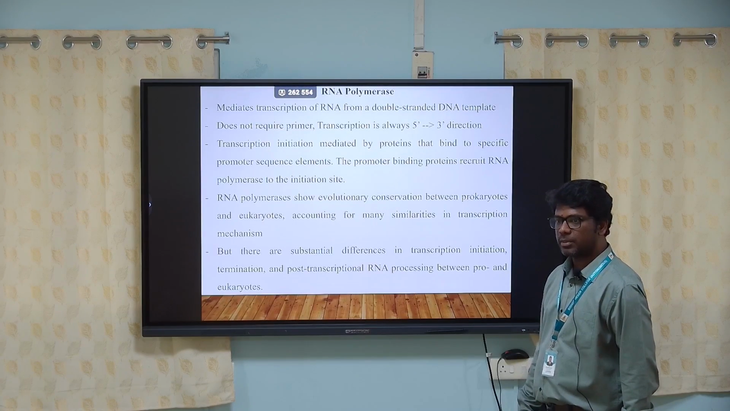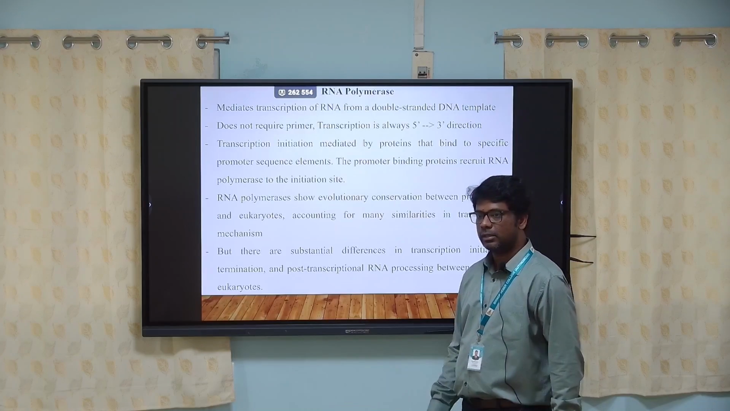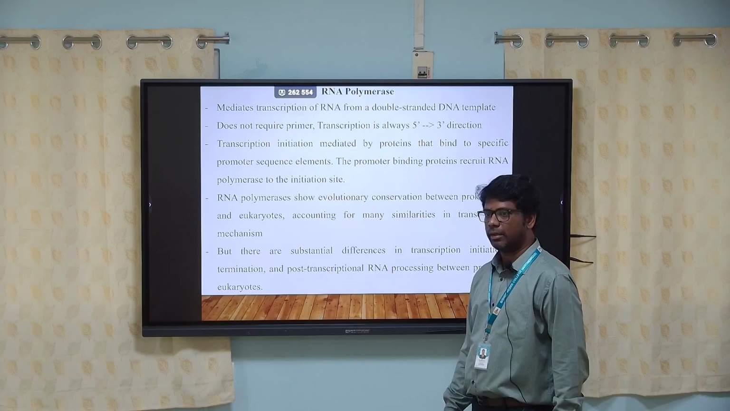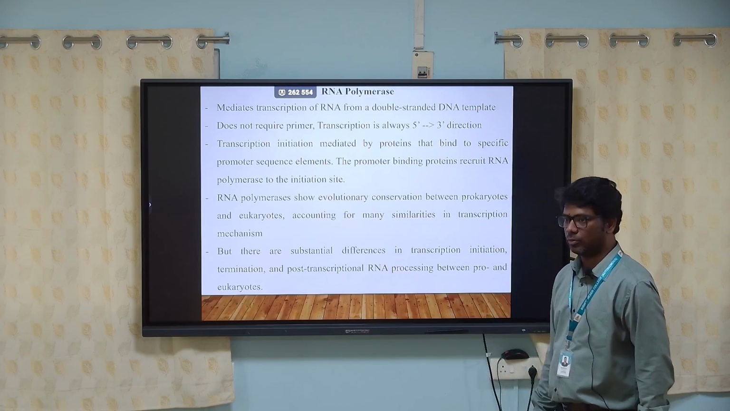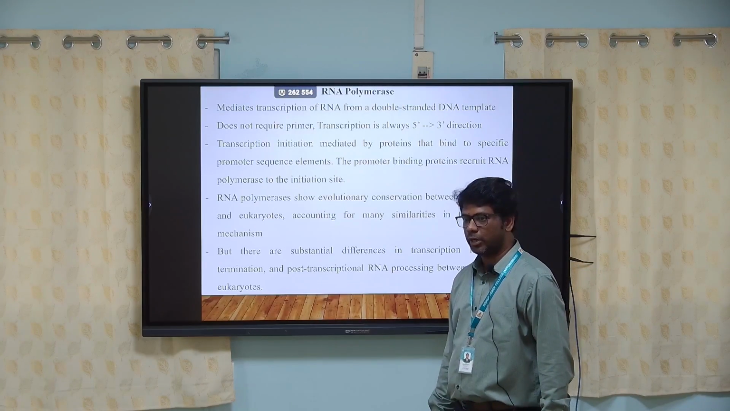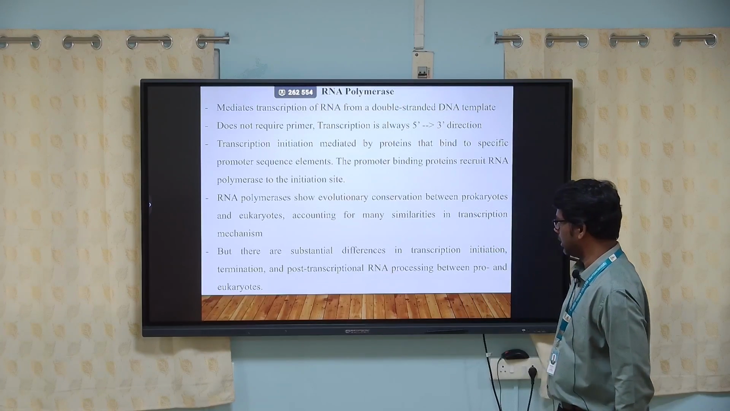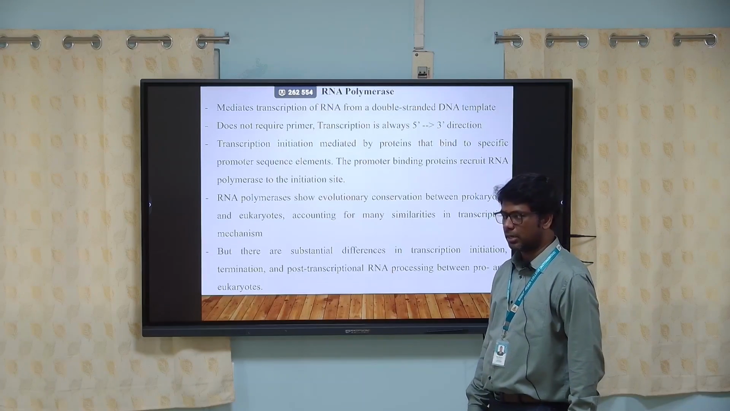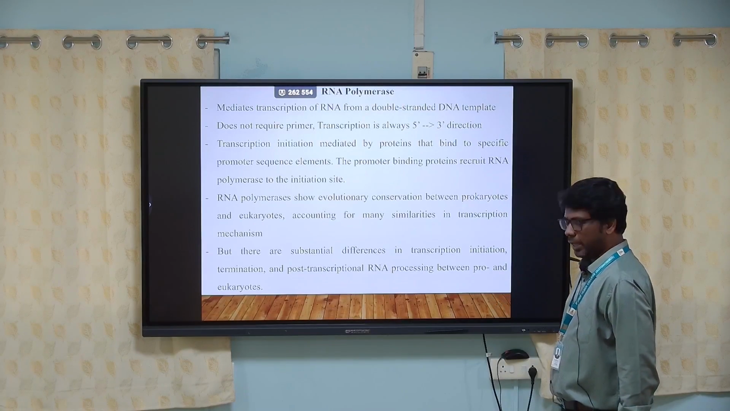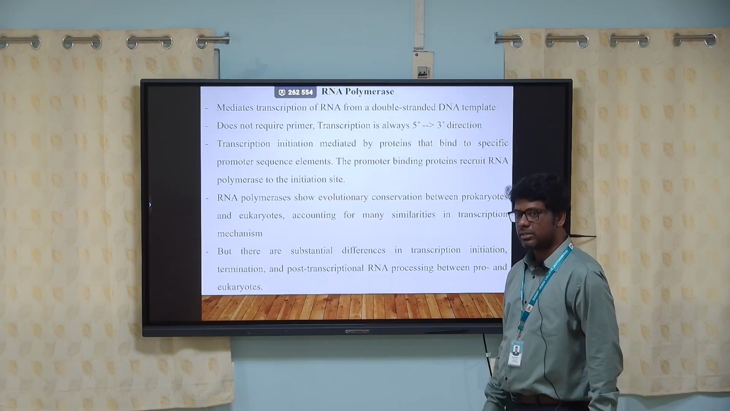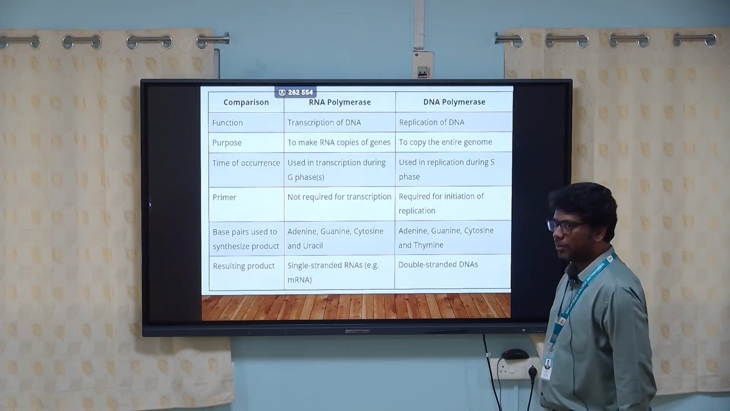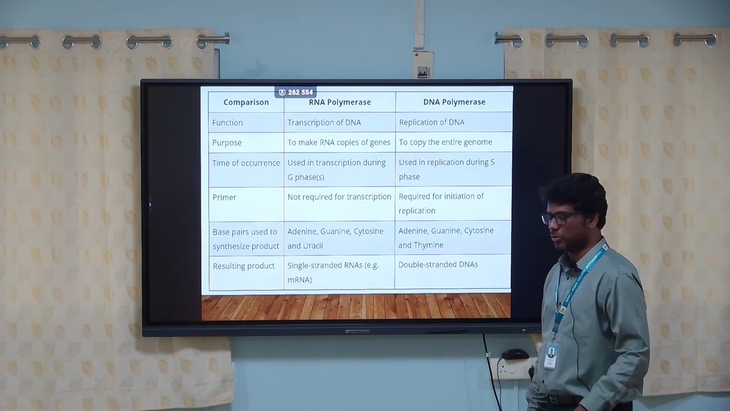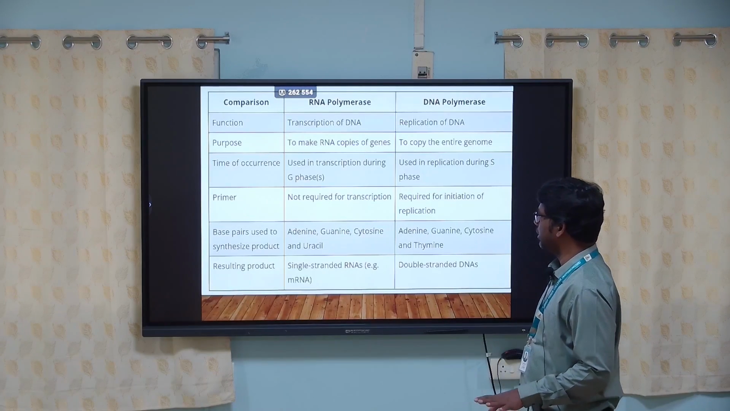The transcription process is the main function in transcribing DNA into RNA. That RNA will be translated into a protein molecule, and that protein will be a functional unit of all living organisms. RNA polymerase is evolutionarily conserved between prokaryotes and eukaryotic organisms, and they have shown many similarities, but there are slight differences. DNA polymerase plays a different role from RNA polymerase.